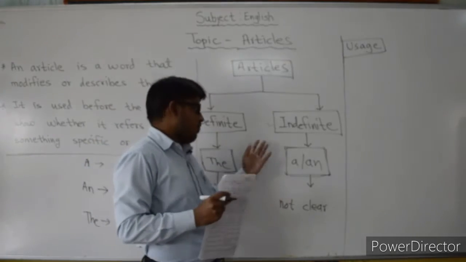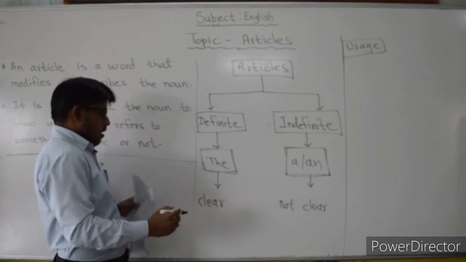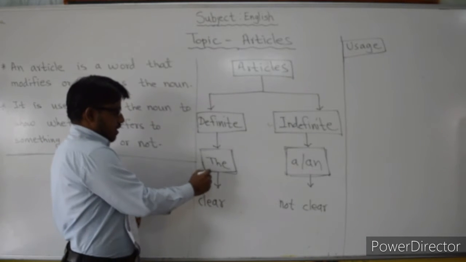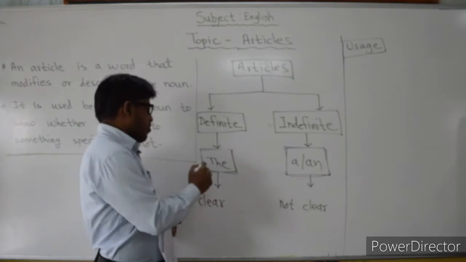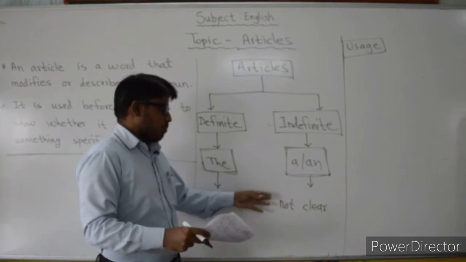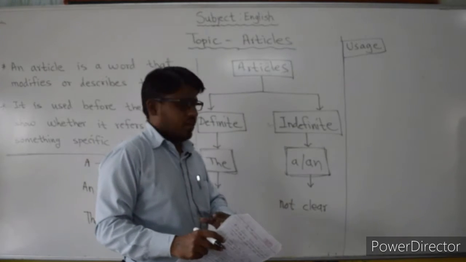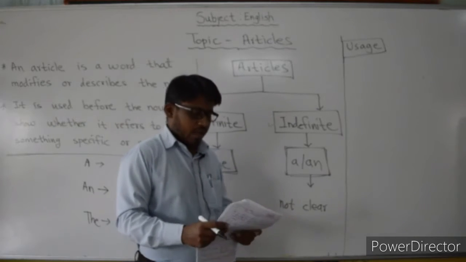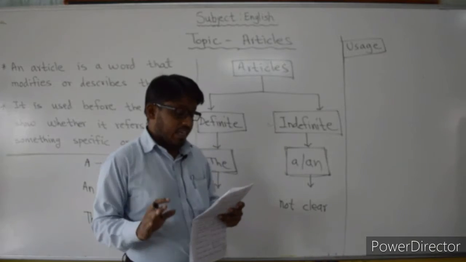So what is the meaning of definite and indefinite? See here, when you are clear about something, that is called the definite article. It means if there is a particular, unique thing, at that time you use the article. And if you are not clear about something, if the particular thing or person is not clear, at that time we can use a or an, these two articles. Now we will see where to use a, an and the in short.